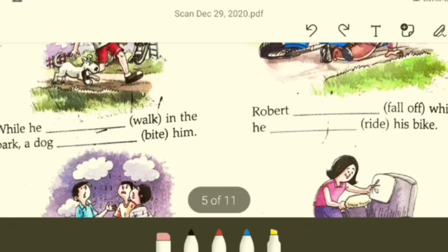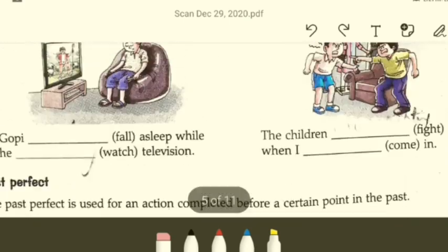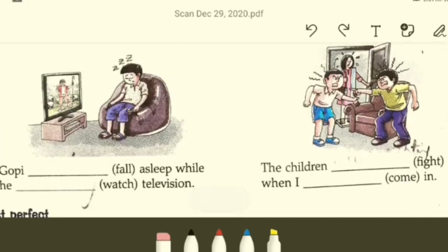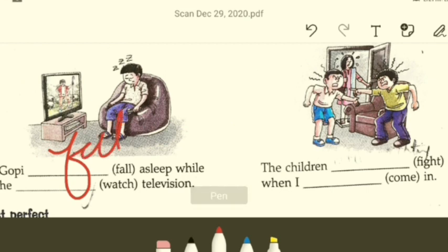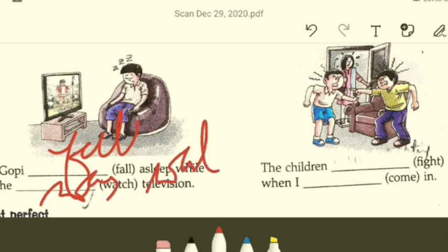Should I do the rest? I don't think I should be doing the rest. It's very simple. Let me help you with the last one. Your boy looks sad. So let's see. Gopi, what will it be? He is watching. He does not look sad. This indicates that he is sleeping, right? So Gopi, what will it be? Gopi fell asleep while he, very simple, was watching television, right?